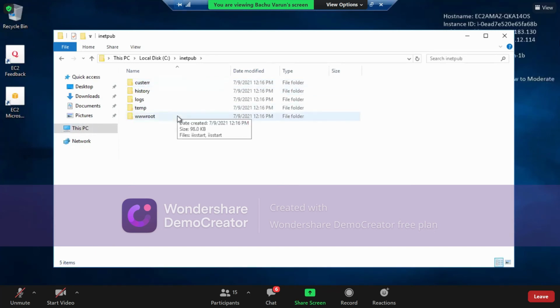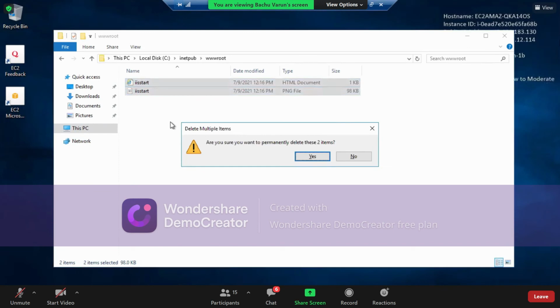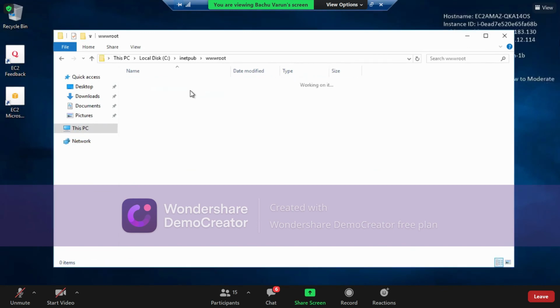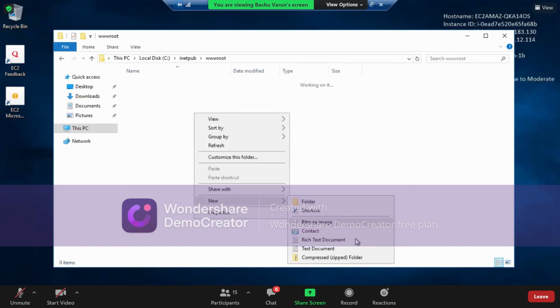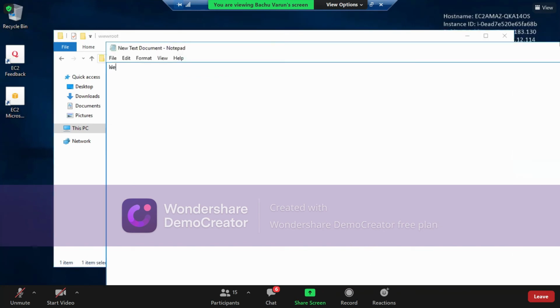Root means the major folder, so I have to open this. I am removing both of these files because those are the default files. Now I'd like to create my own file here. So I'm creating a new text document which says, welcome to the world of AWS.